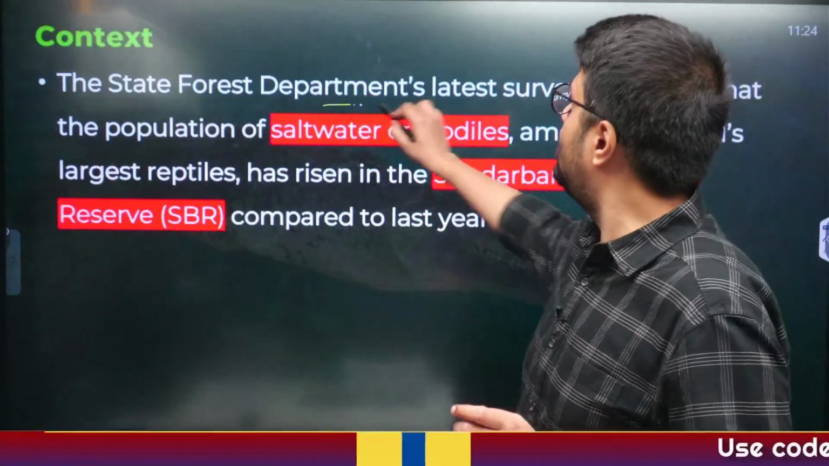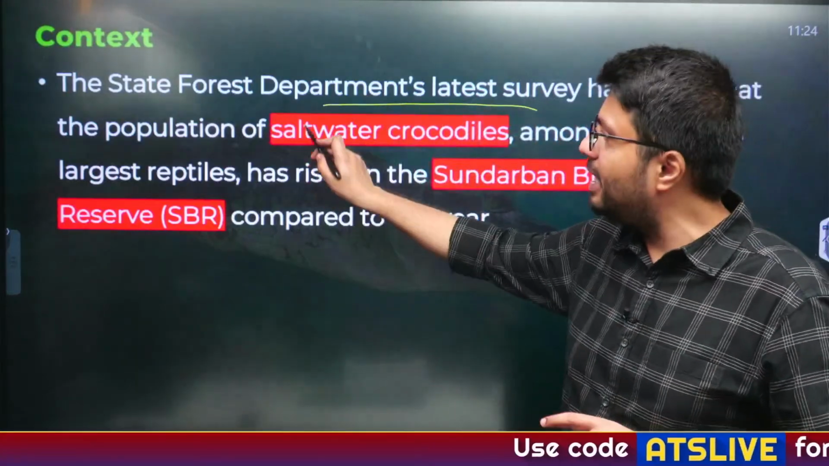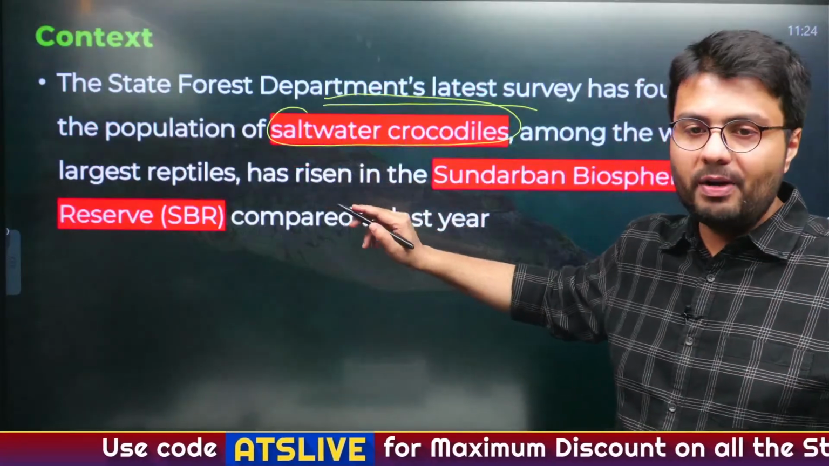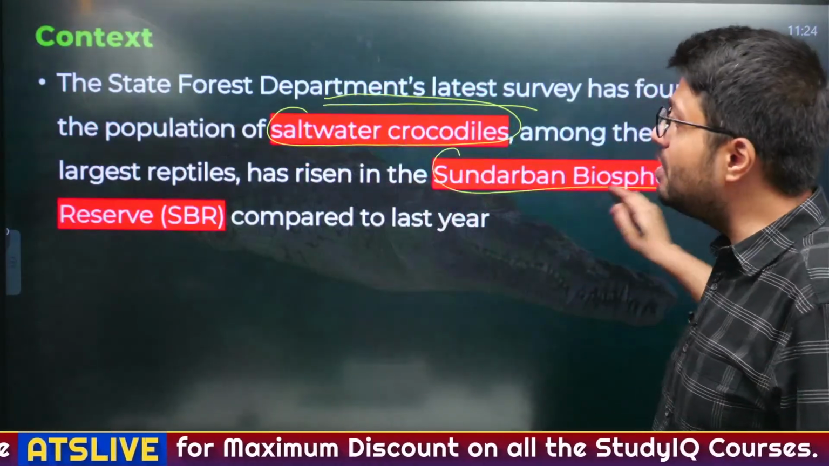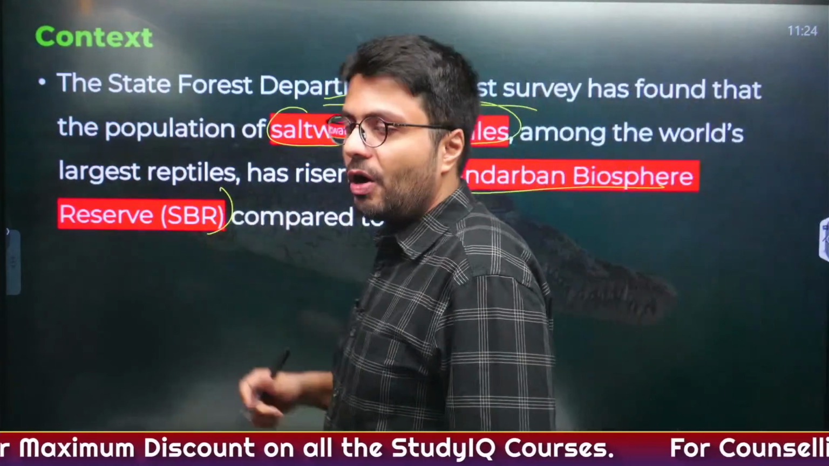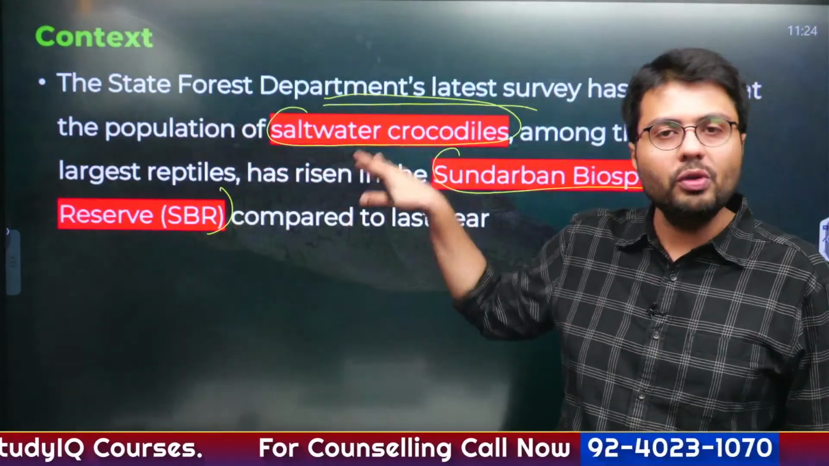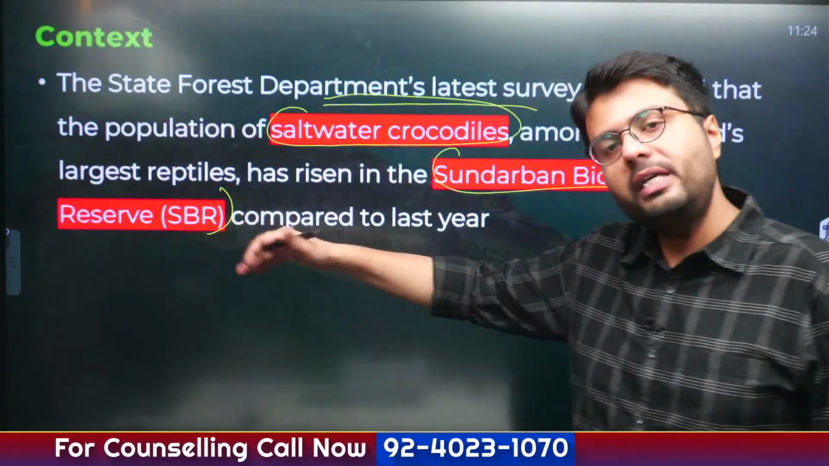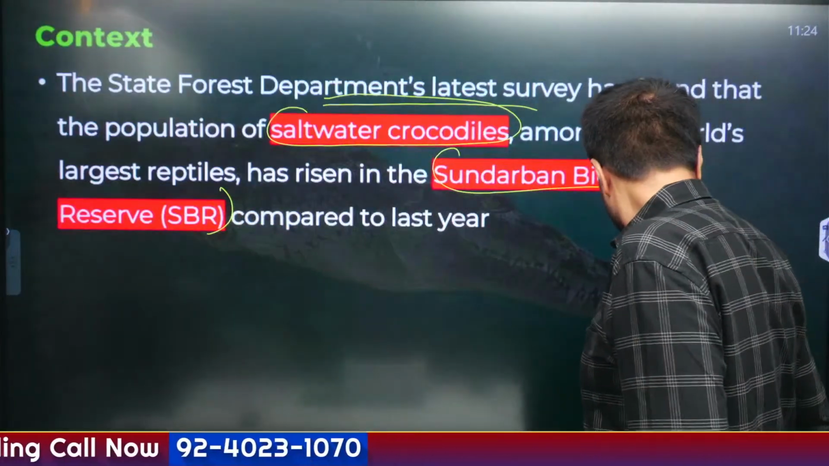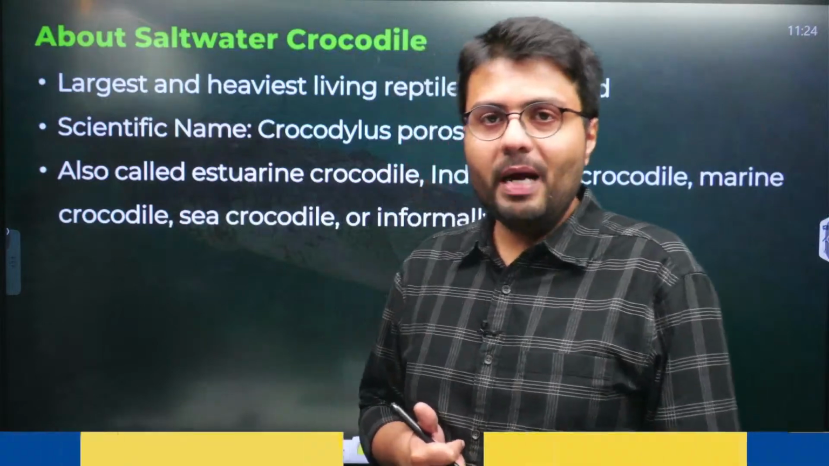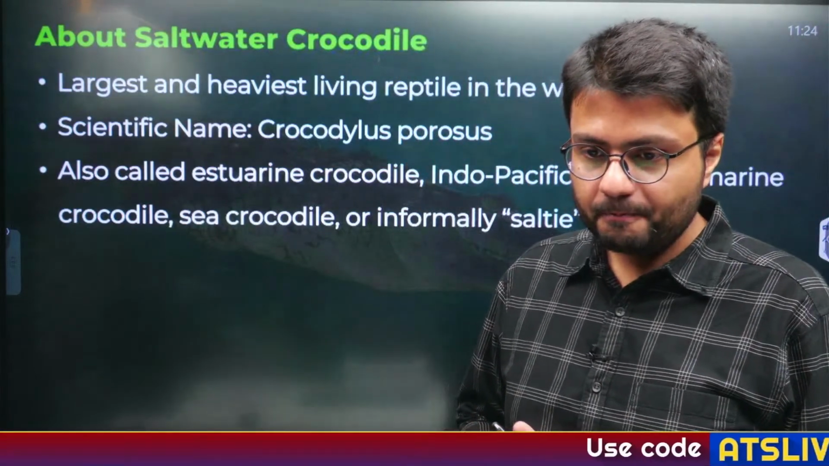Why? The State Forest Department's latest surveys found that the population of the saltwater crocodile, which is amongst the world's largest reptiles, has risen in the Sundarban Biosphere Reserve. Now we are not going to emphasize this particular protected area because we are going to focus on the species that is in news. This protected area we will cover sometime else. Now first let us understand a few characteristics and popularity of the saltwater crocodile.